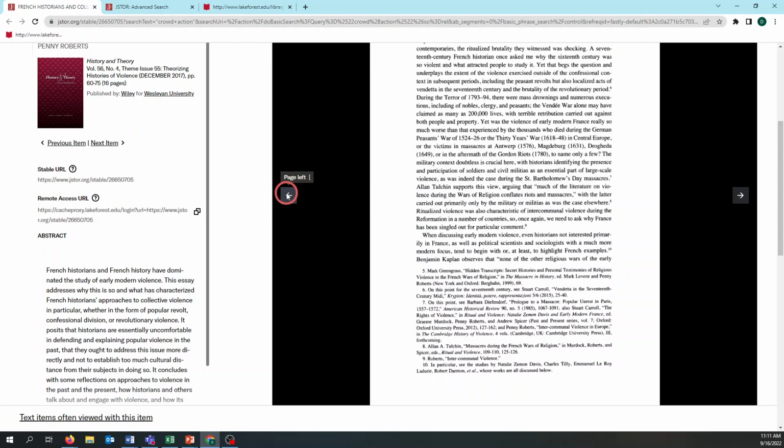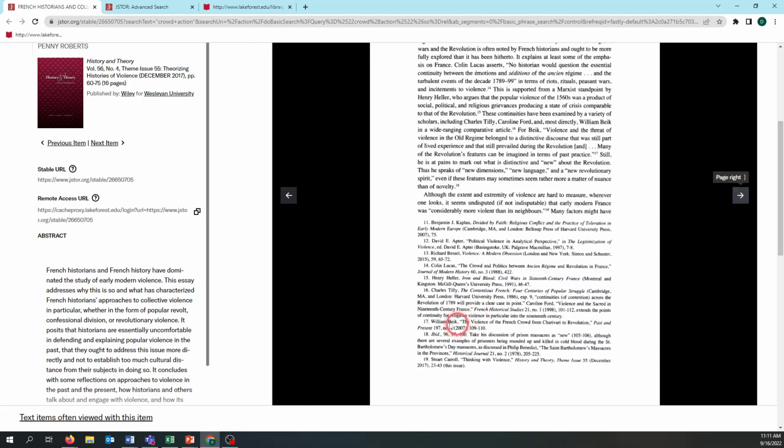We do see, this is a full citation here, but we notice if we go down, if I was curious about something from this Stuart Carroll gentleman, Thinking with Violence, that's a shortened citation, and I'd have to scroll back up and see if we can find where Stuart Carroll's original article was in here. Here we have found it, also Stuart Carroll, The Rights of Violence, and this is the full citation for that. But I'm interested in this Bike article, so I'm going to try to pull that up.